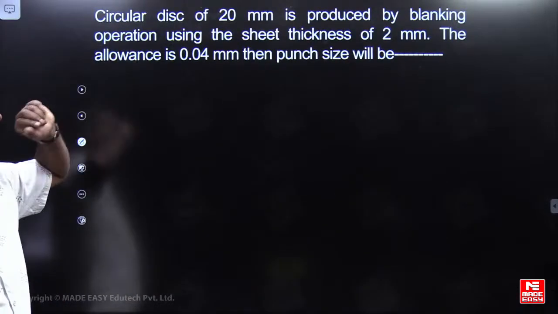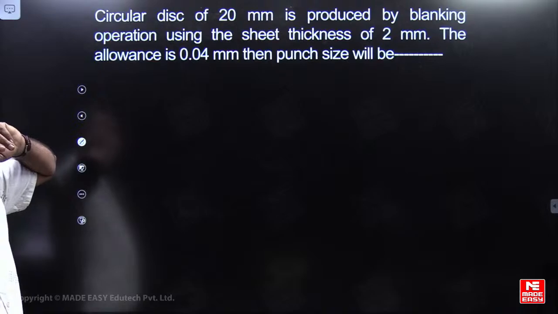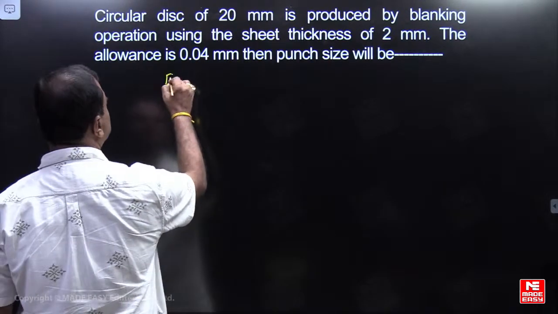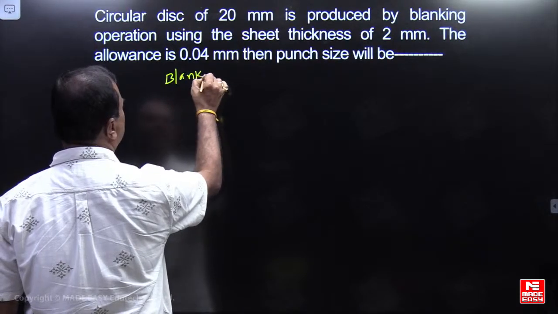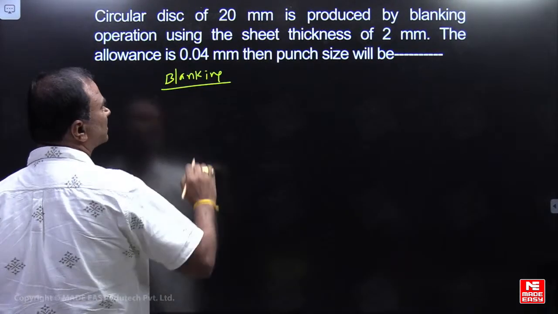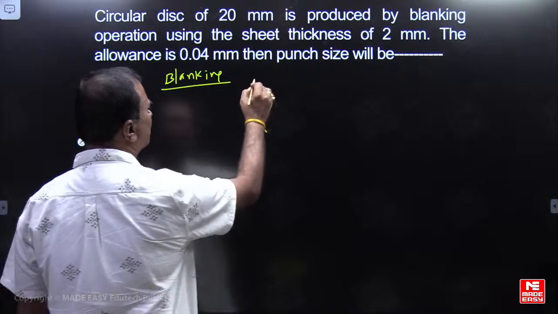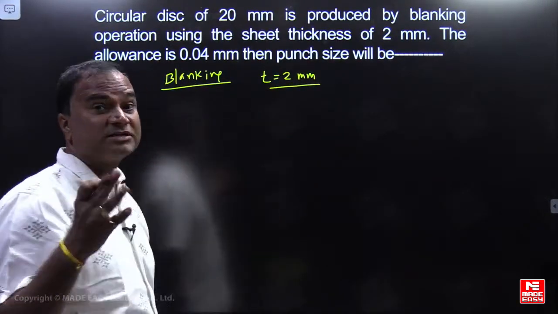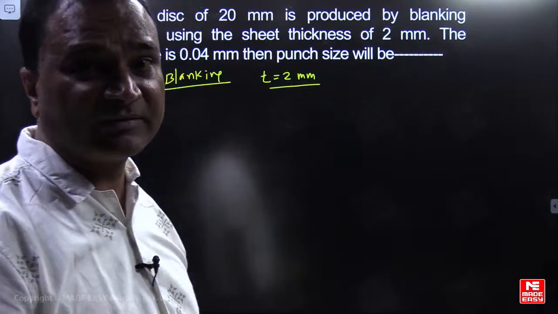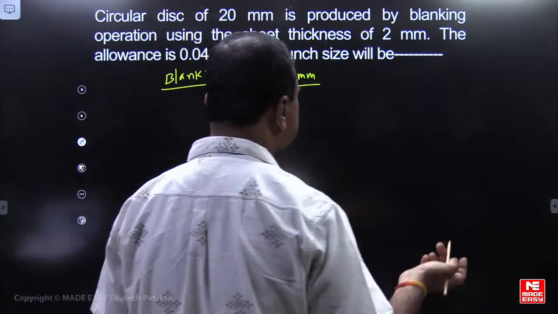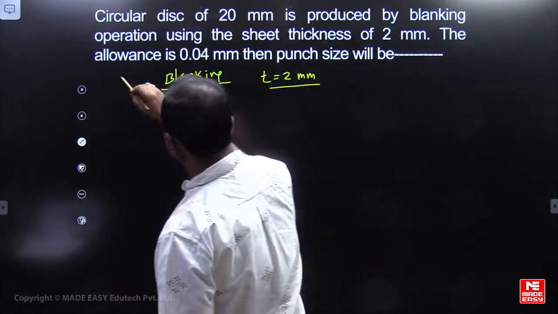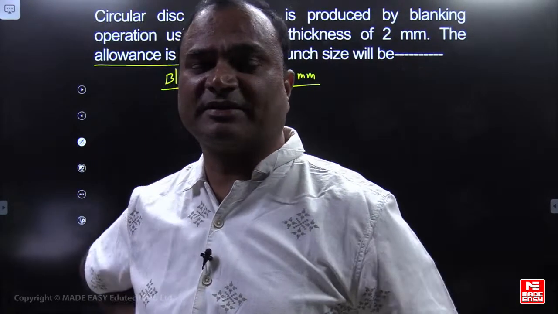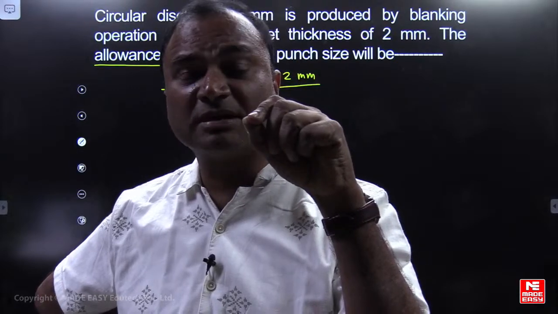A circular disc of 20 mm diameter is to be produced by a blanking operation. It is clearly given as a blanking operation. Sheet thickness is given as 2 mm, but shear strength is not given, and which metal is not given. He has not given clearance here; he has just given allowance. Please read the question carefully. He has given allowance, and please observe the allowance also.